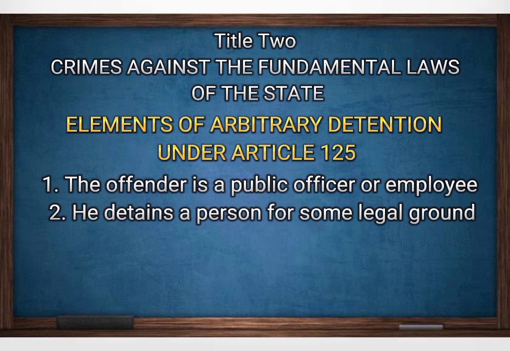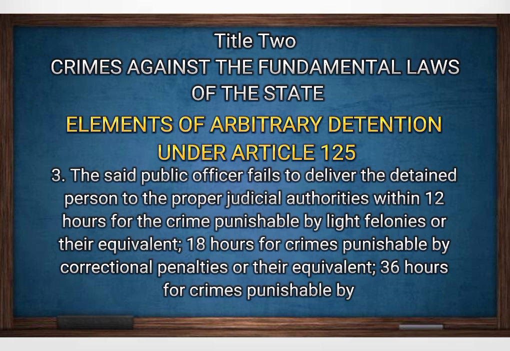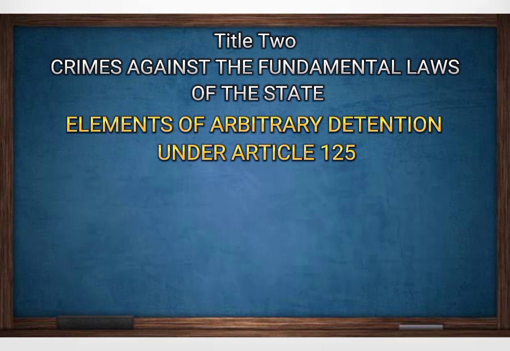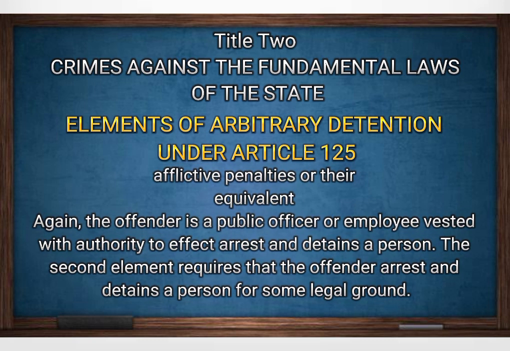Elements of arbitrary detention under Article 125. 1. The offender is a public officer or employee. 2. He detains a person for some legal ground. 3. The said public officer fails to deliver the detained person to the proper judicial authorities within 12 hours for crimes punishable by light penalties or their equivalent, 18 hours for crimes punishable by correctional penalties or their equivalent, 36 hours for crimes punishable by afflictive penalties or their equivalent.